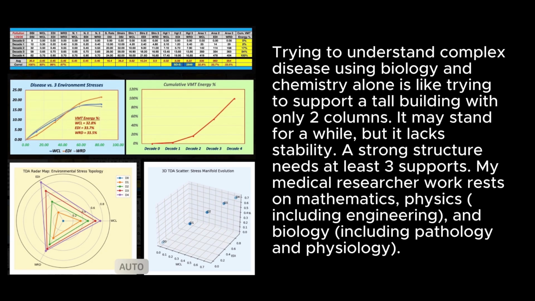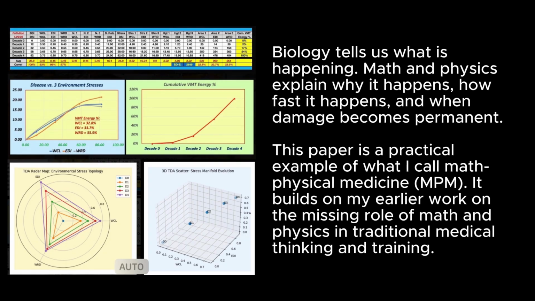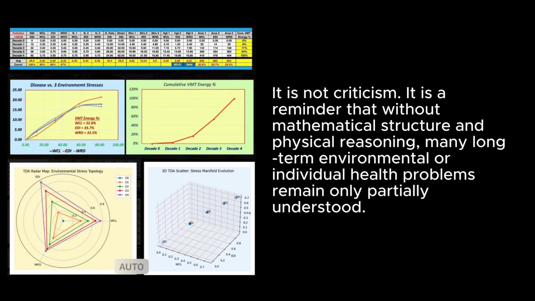My medical research work rests on mathematics, physics including engineering, and biology including pathology and physiology. Biology tells us what is happening. Math and physics explain why it happens, how fast it happens, and when damage becomes permanent. This paper is a practical example of what I call math-physical medicine (MPM). It builds on my earlier work on the missing role of math and physics in traditional medical thinking and training. It is not criticism. It is a reminder that without mathematical structure and physical reasoning, many long-term environmental or individual health problems remain only partially understood.